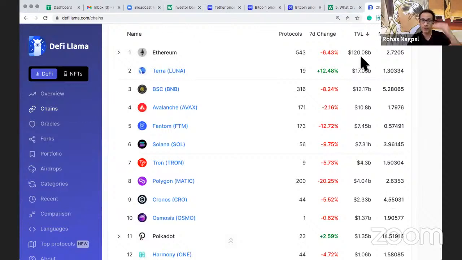So that is TVL. When we look at Ethereum, $120 billion is locked in it. And number two is Terra, which is only 17 billion. Look at the difference. 120 and 17, less than 1/10. And that's where you realize why Ethereum is still the big boss.